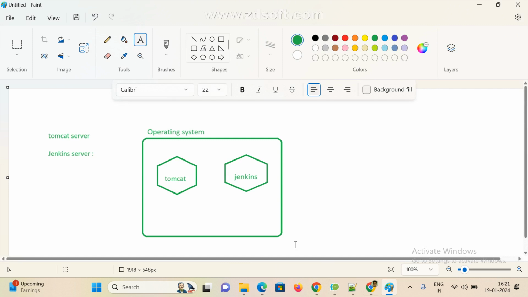Suppose this is my Windows operating system. Just assume this is my Windows operating system. Here I want to configure multiple servers.